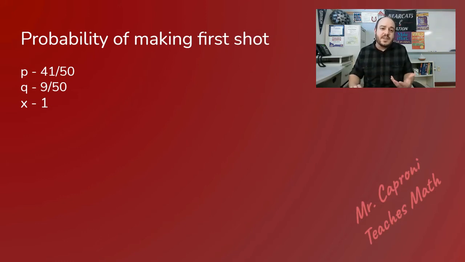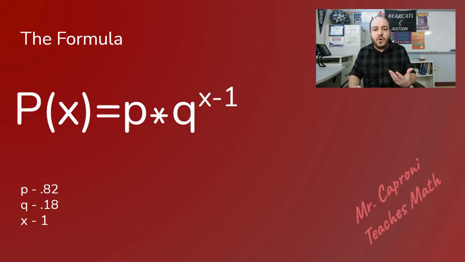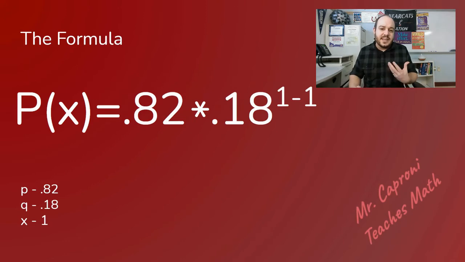Now, we don't want to leave it as 41 over 50 or 9 over 50 because we said decimal form was probably best. So if you go ahead and plug those into a calculator, you can find out very easily the decimal form being 0.82 and 0.18. So then we need to jump to our actual equation, and we can go ahead and plug the numbers in there.